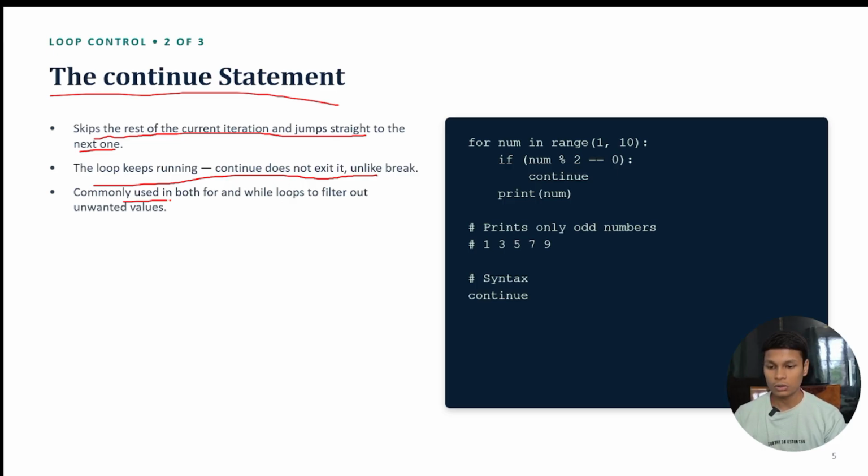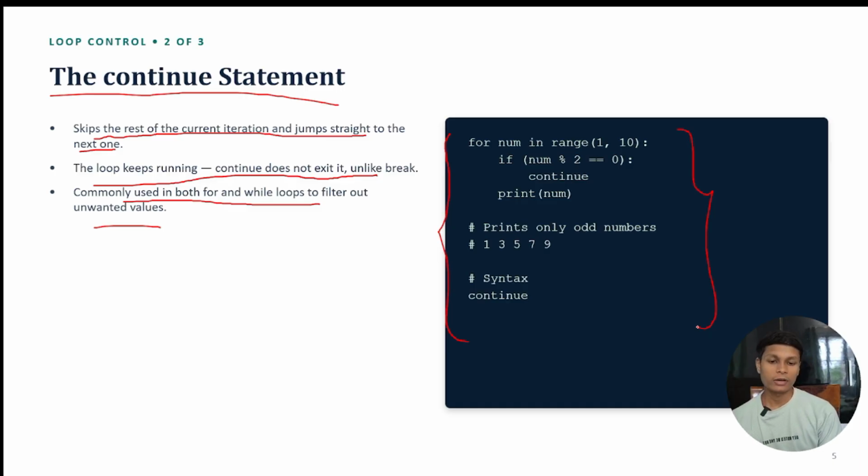A common use, in both for and while loops, is to filter out unwanted values. It works on both for loop and while loop, and it is used to skip the values that you don't want. So let's see an example of it and see the flow of how control works.